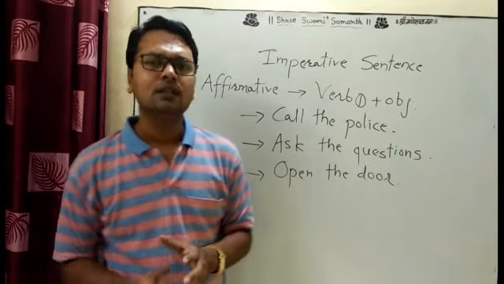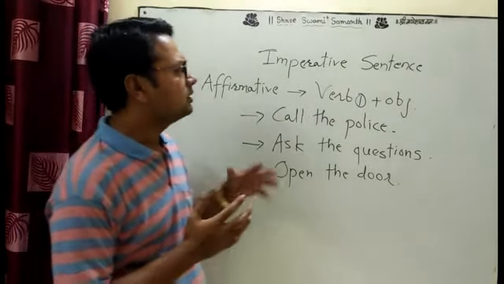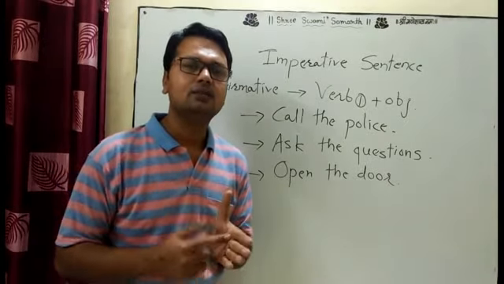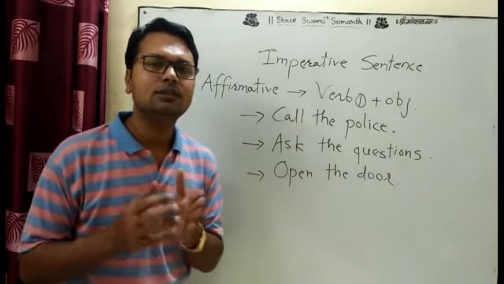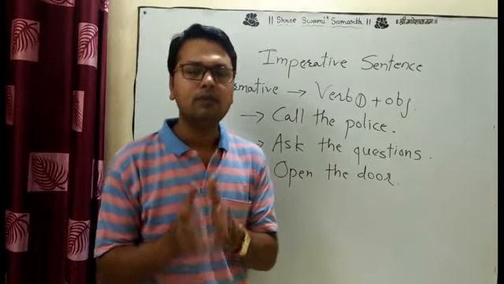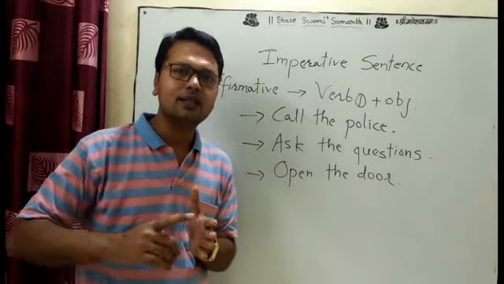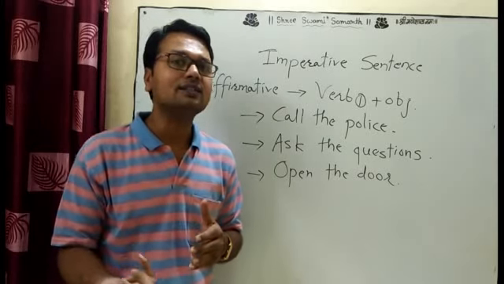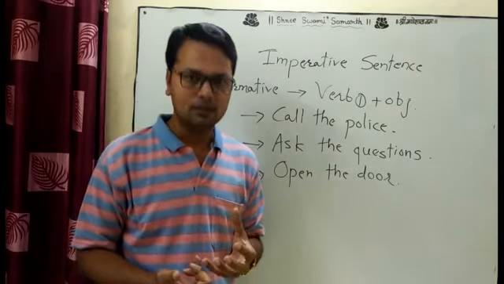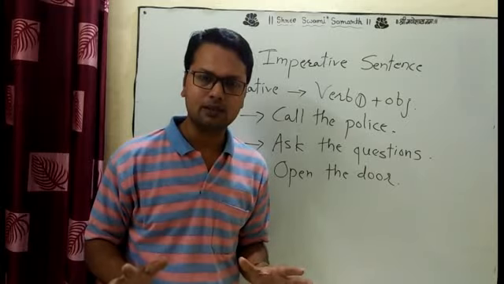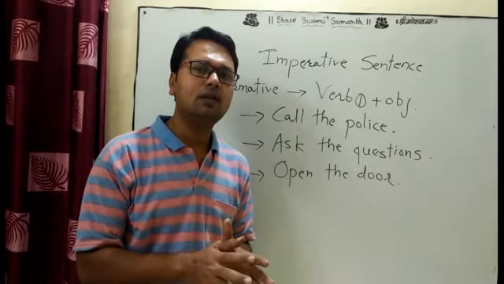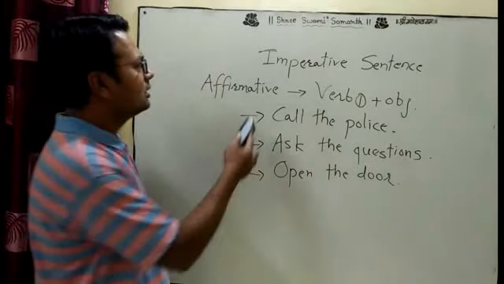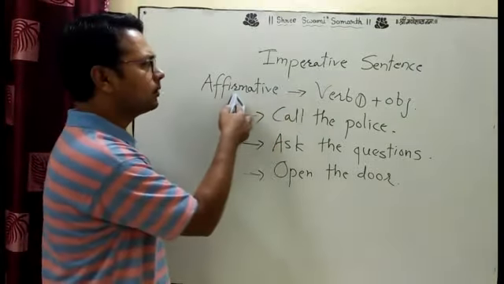Actually, you are thinking that the simple method, the simple grammar is going on. Why do I take tense and sentence first? Because this is the basic. If you understand the basic, you understand the next level grammar, because after some time we have to start the next level, which is more difficult. Actually, grammar is not a difficult part. It's very easy. If you understand very well, you can easily understand everything. Okay. That was the imperative sentence in affirmative mode.